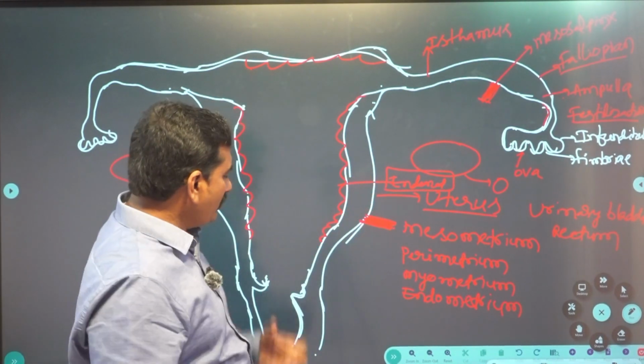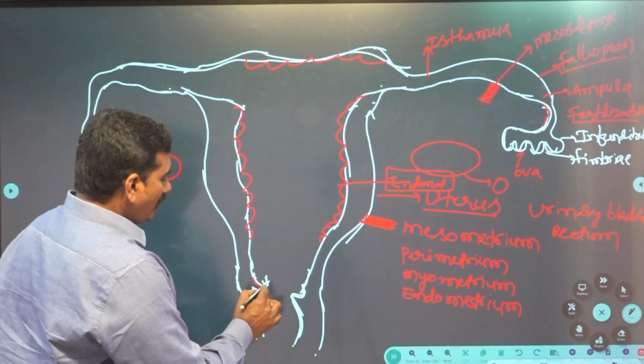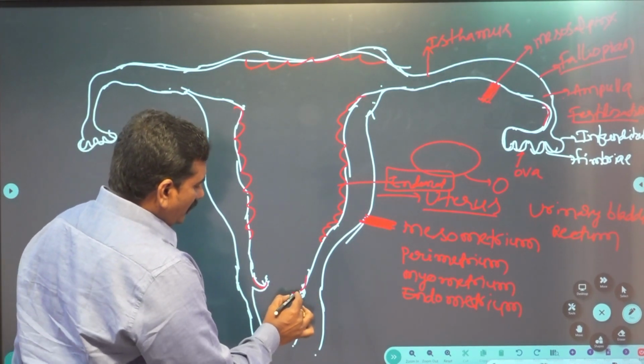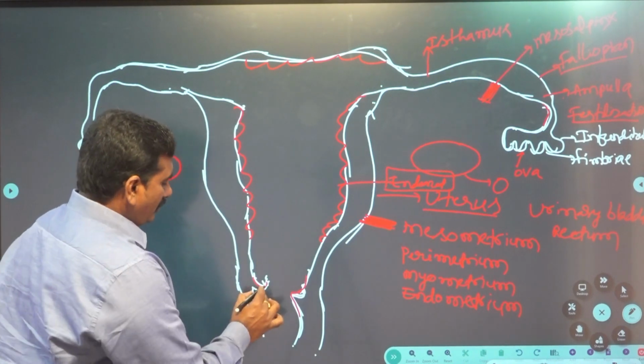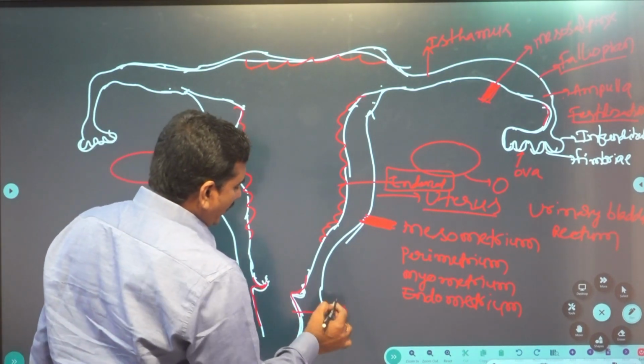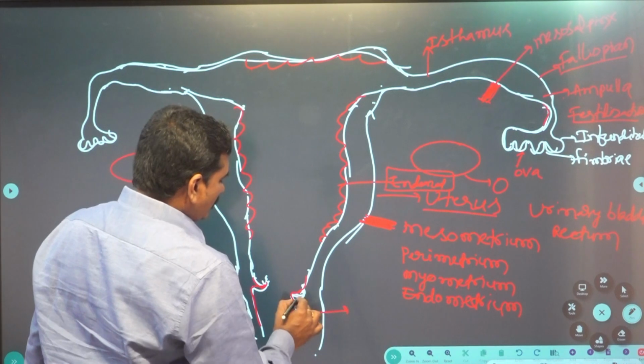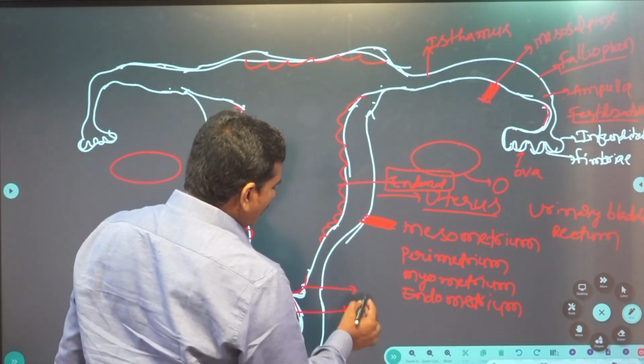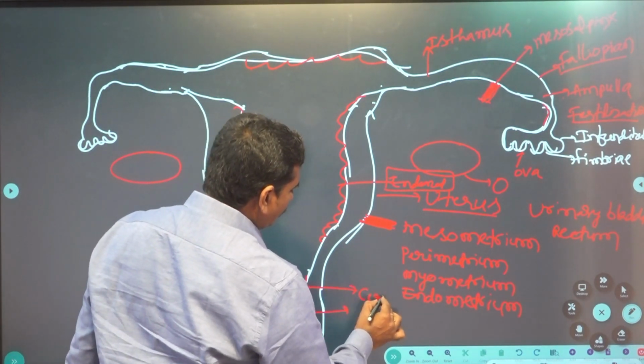Okay. Now this uterus leads to another structure known as the vagina. This part is known as the cervix.